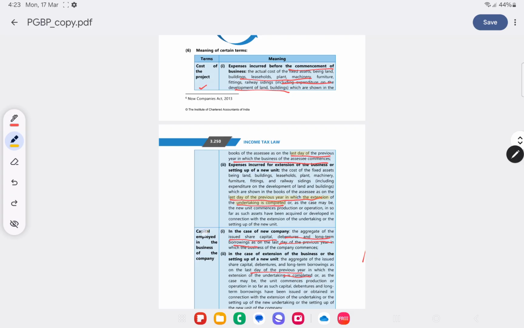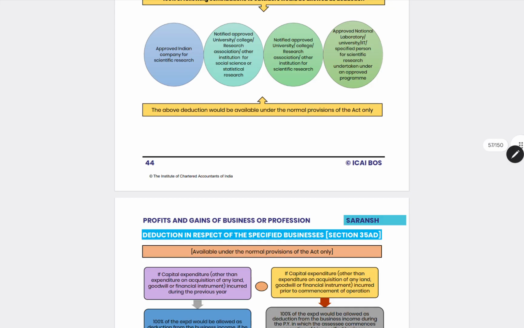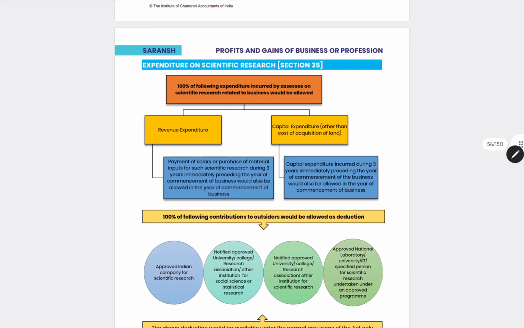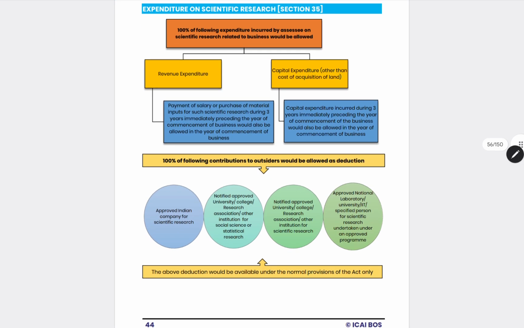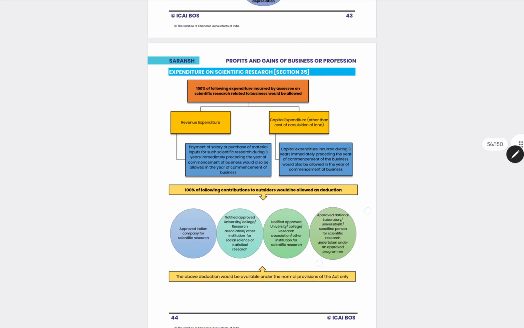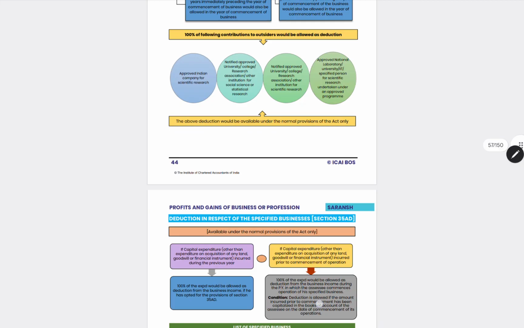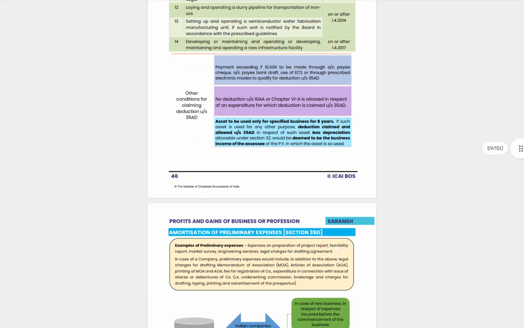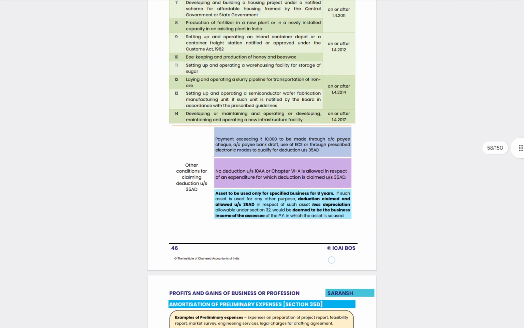And what is capital employed? Capital employed is the aggregate of issued share capital, debentures, and long-term borrowings as on the last day of the previous year in which the business of the company commences, or in case of extension, the last day of the previous year in which such undertaking is completed. So what we have seen: first, expenditure on scientific research will be allowed as deduction, and then deduction in respect of specified business, and amortization of preliminary expenses.